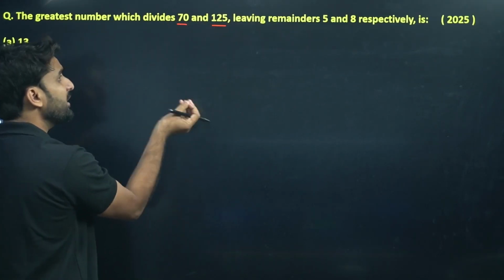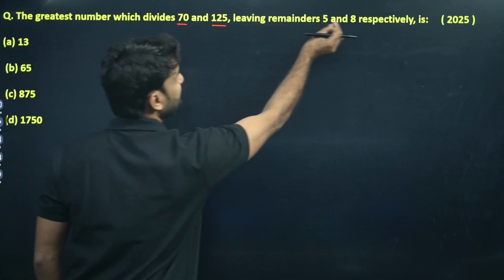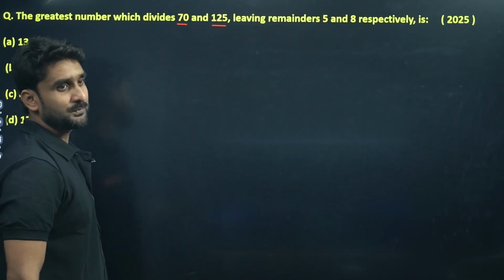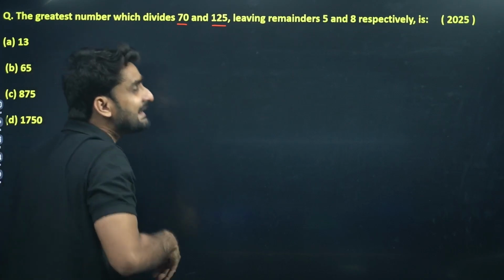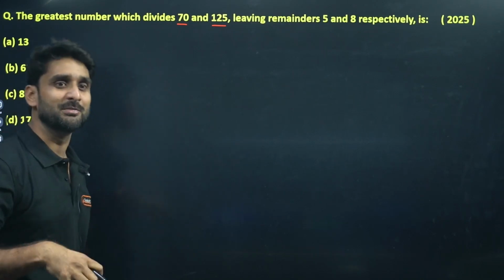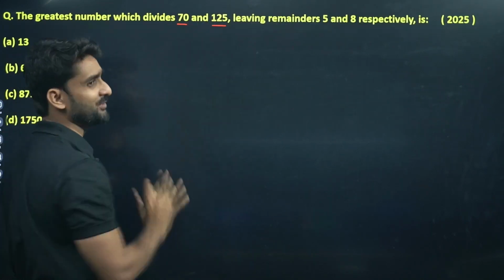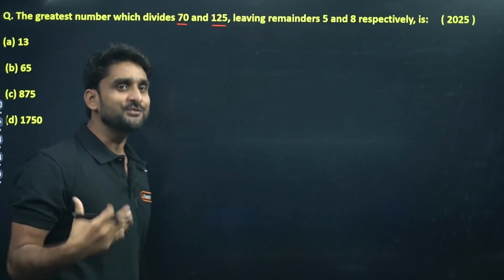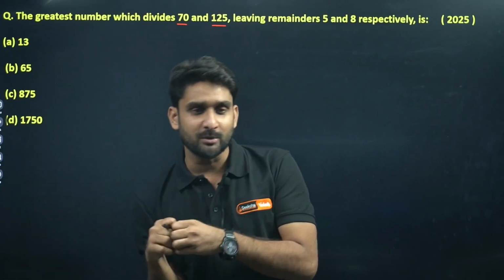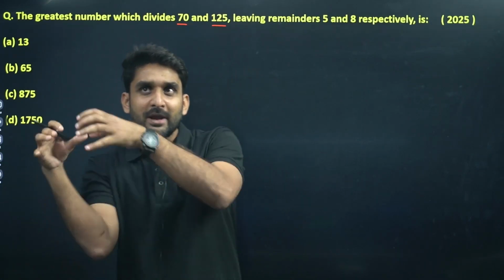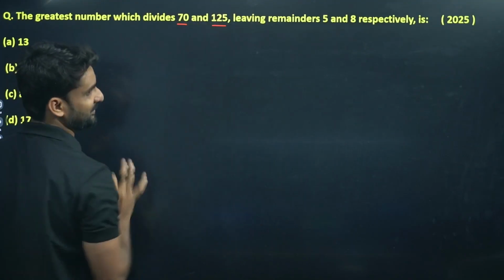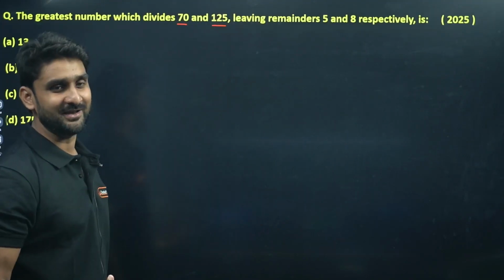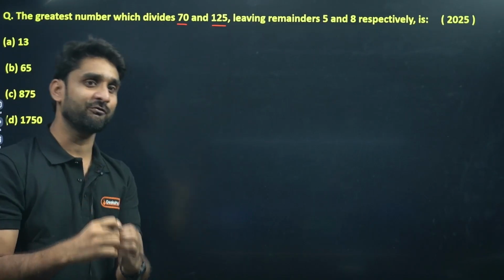On dividing by that number, the remainder is 5 and 8 respectively. So it is clear that the number will come by finding the HCF of these two numbers. That is the trick. If you are dividing any two or three numbers by a common number, that number is a factor of these numbers, so you have to find the HCF.